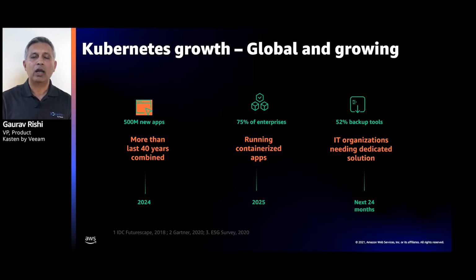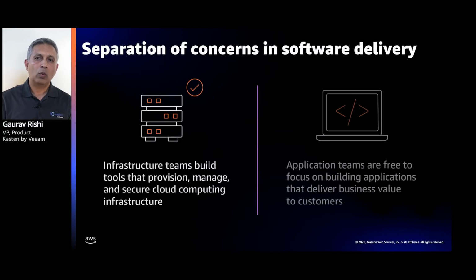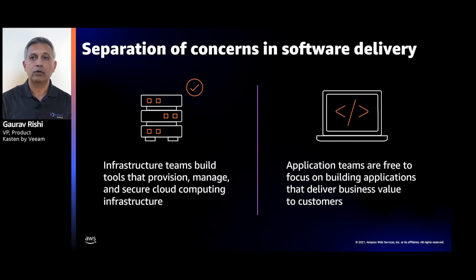So let's talk about what cloud-native technologies mean and how that has shifted the separation of concerns when it comes to software delivery. On one side, we have infrastructure, and of course, here we are at AWS re:Invent, and we have a lot to talk about that. There is usually operation teams who are responsible for a shared infrastructure, and they do care about compute, networking, and providing the best of these resources so that the application teams, which is the other stakeholder, can build the best applications without worrying about the underlying infrastructure. That's what gets us to DevOps speed and scale in this cloud-native environment.